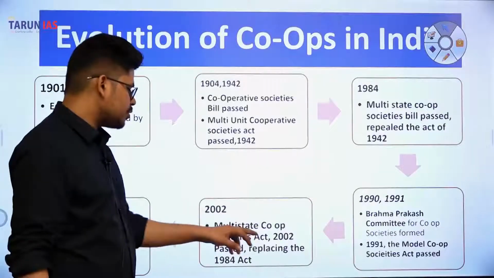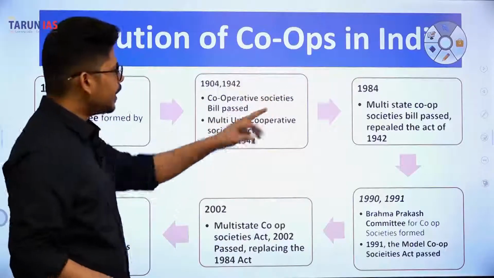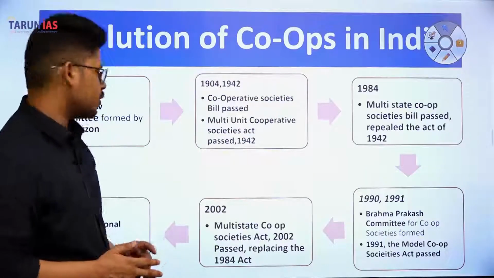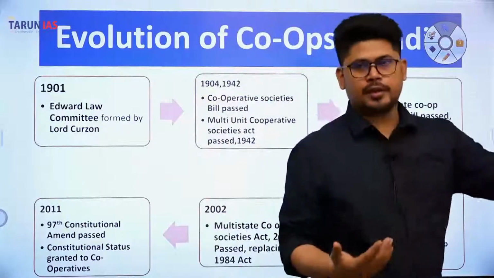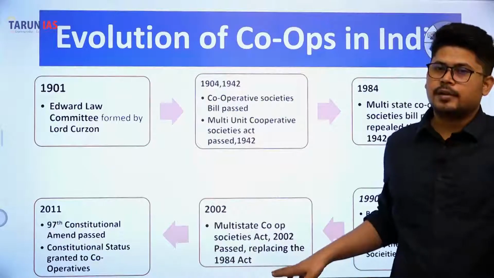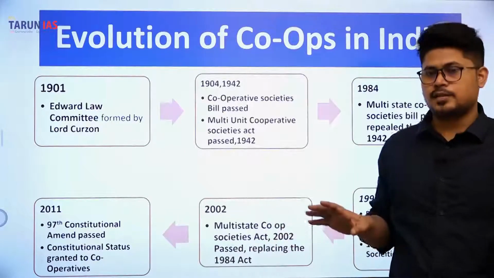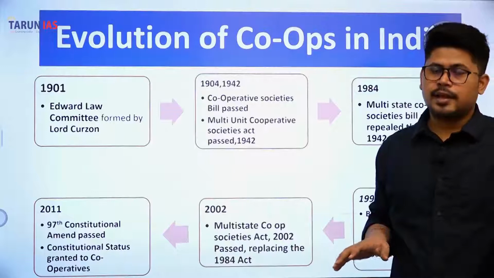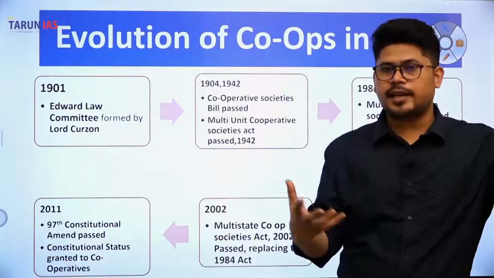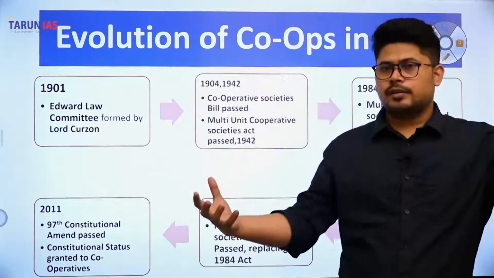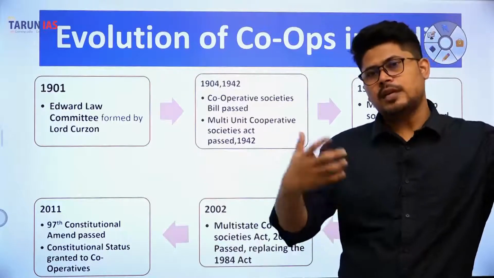In 2002, the Multi State Cooperative Societies Act 2002 was passed. Again, it replaced the 1984 Act. The Multi State Cooperative Societies Act that was passed in 1984 was changed to make the act relevant to contemporary times, and the 1984 Act was repealed. Now the 2002 Multi State Cooperative Societies Act is the law that we have today. Meaning, if a cooperative society extends beyond the borders of one state, then it will have to register with the union government, although the subject of cooperative societies lies within the state governments.